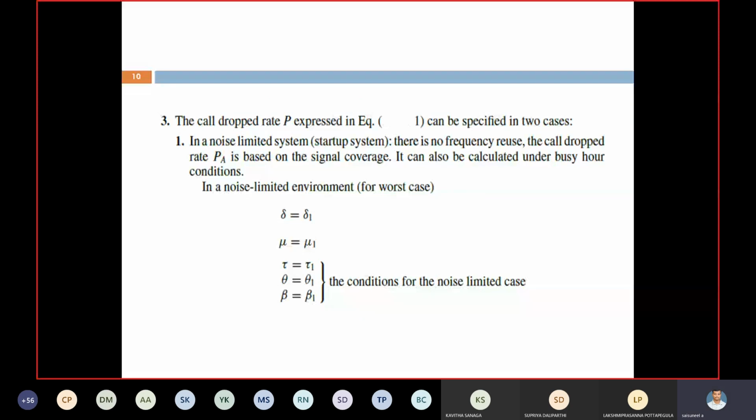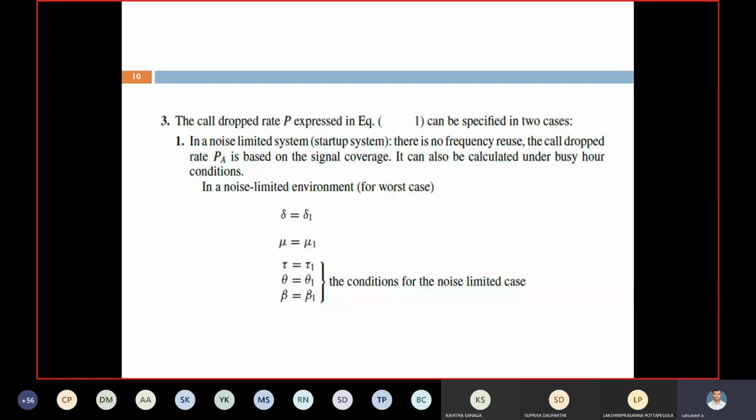Right. Suppose we have to assume that the call drop rate P can be expressed in two cases. The first one is the noise limited system case. Noise limited system means there is no frequency reuse. We have to assume noise limited system and interference limited system.